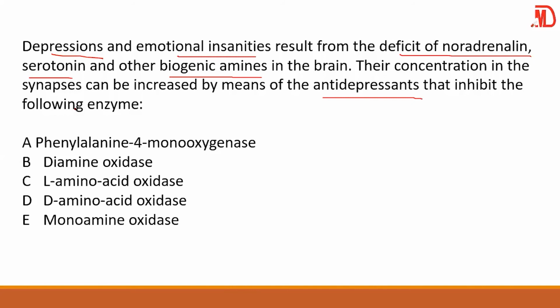First of all, you must know that dopamine, serotonin, noradrenaline, adrenaline, and histamines are all monoamine neurotransmitters. Therefore, if you give a monoamine oxidase inhibitor, it can inhibit these hormones.